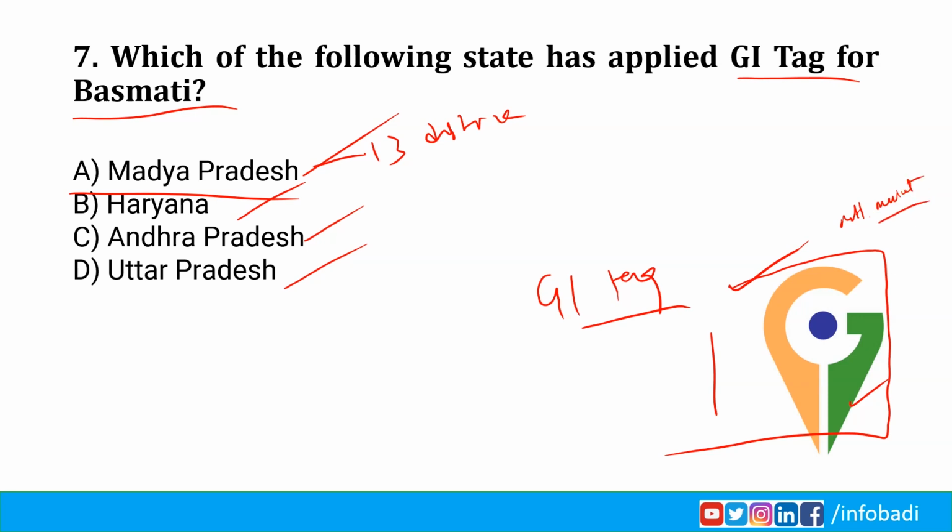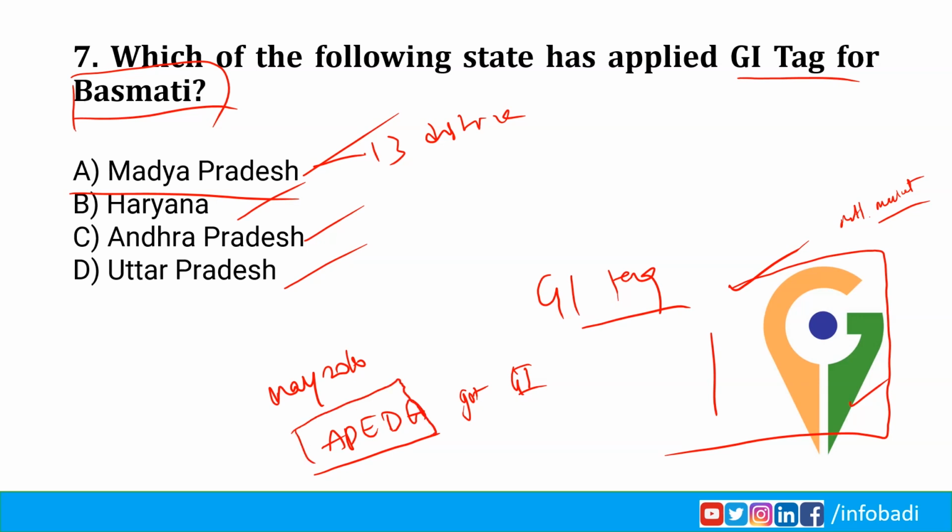What is the present GI status of Basmati? In May 2010, APEDA got GI certification for Basmati. Agricultural Processed Food Products Exports Development Authority. It comes under Commerce Ministry.